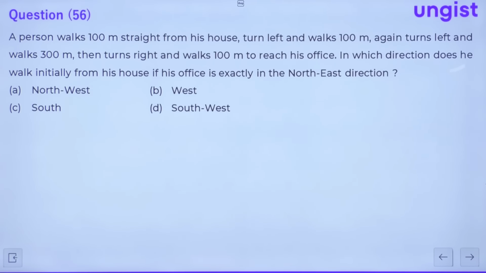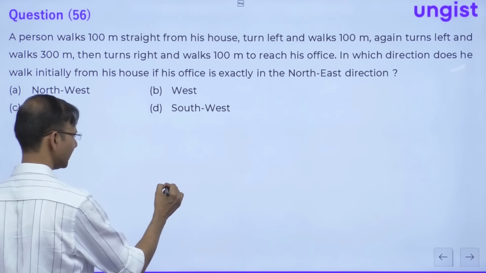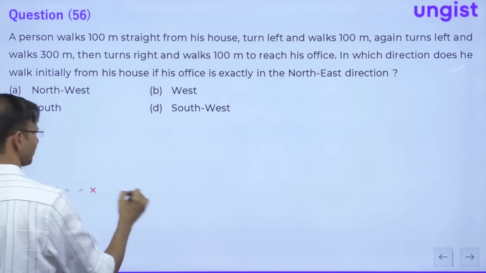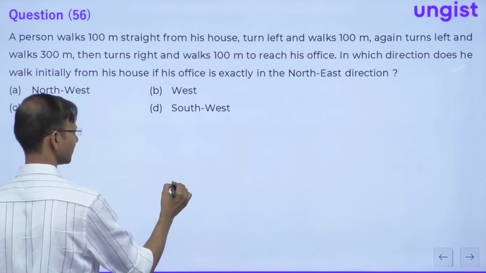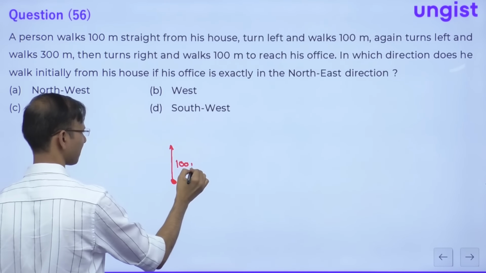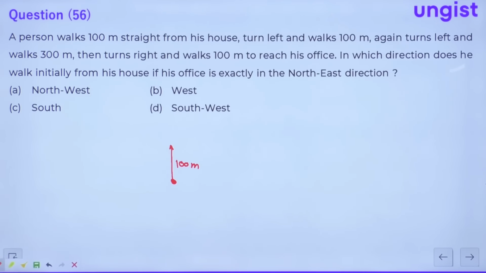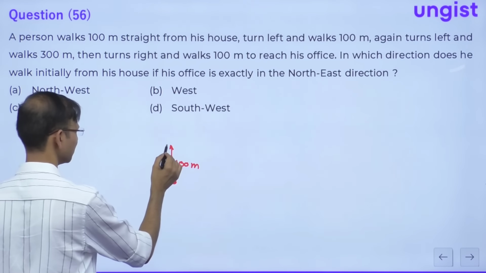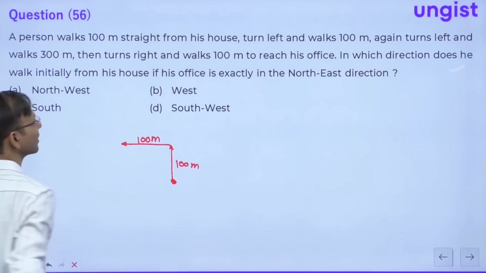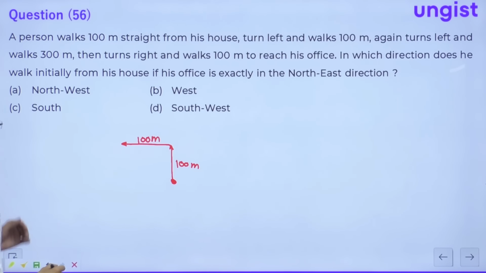Guys, question number 56. A person walks 100 meters straight from his house. Okay, direction is not given, so I'll take like this. A person moves 100 meters straight from his house, turns left and walks 100 meters, turns left and walks 100 meters, and again turns left and walks 300.